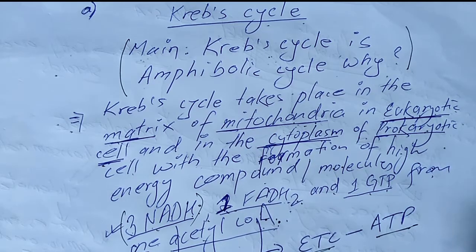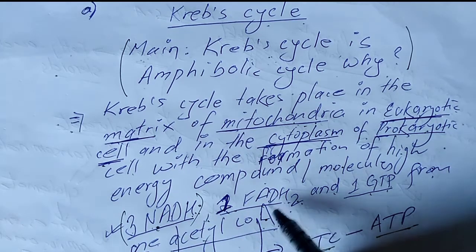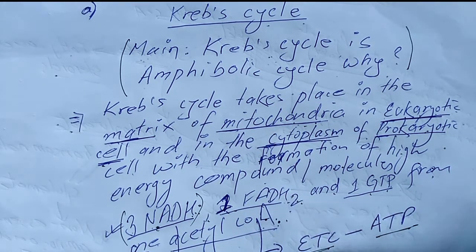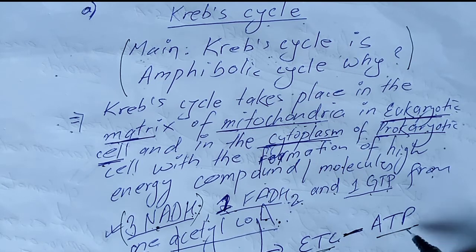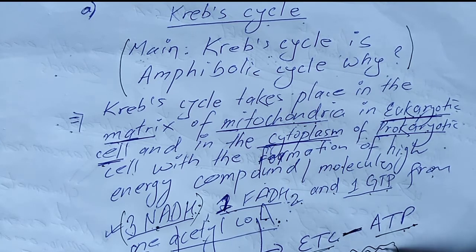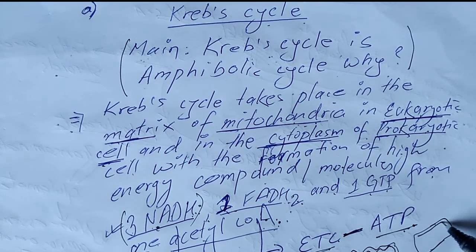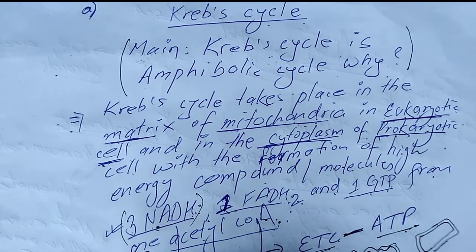And these high energy compounds NADH and FADH2 enter the electron transport chain so that it can provide a high amount of ATP, and that ETC is found in the inner membrane of mitochondria in case of eukaryotic cell, and in the cell membrane of prokaryotic cell. So this cycle is amphibolic in nature. Why? The answer.